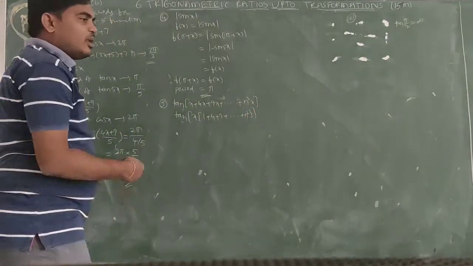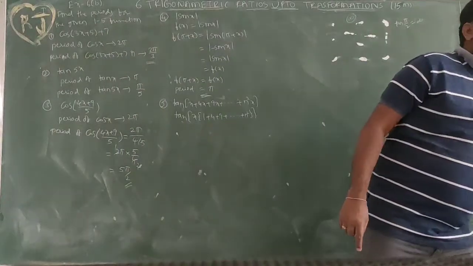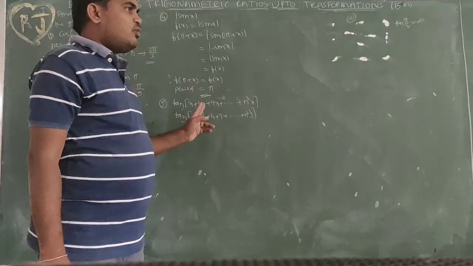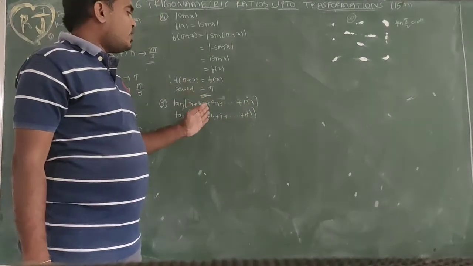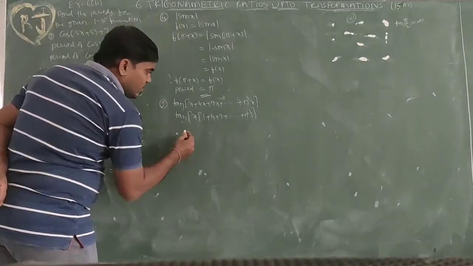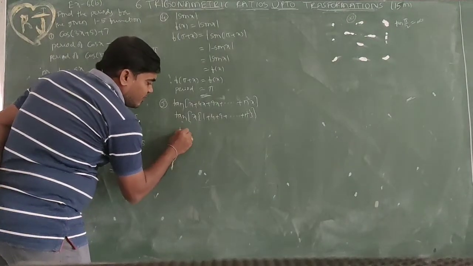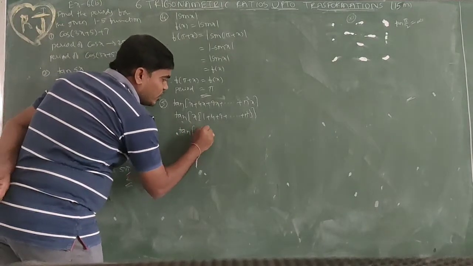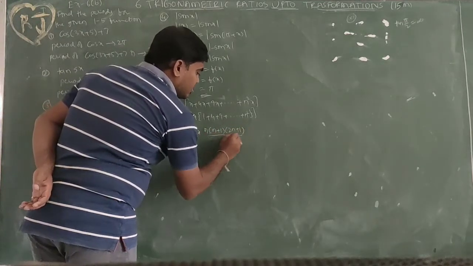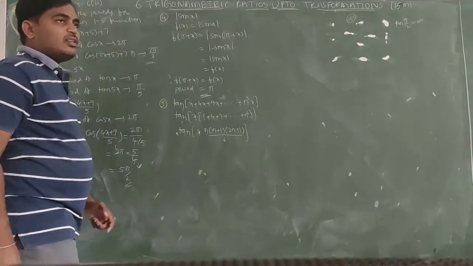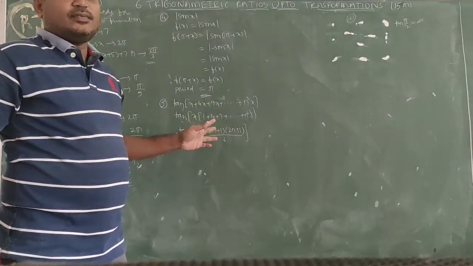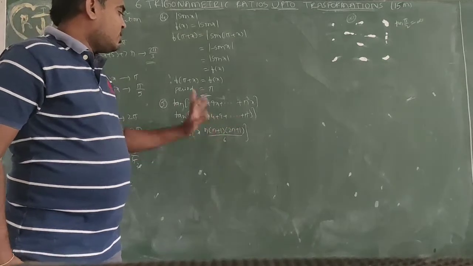This is the formula for the sum of squares of the first n natural numbers: 1 square is 1, 2 square is 4, 3 square is 9, 4 square is 16, up to n square. We must remember this formula: n of n plus 1 of 2n plus 1 by 6. The sum of squares formula will be used in mathematical induction.